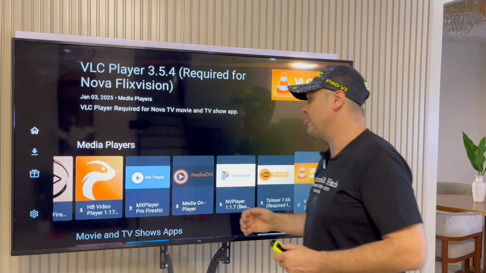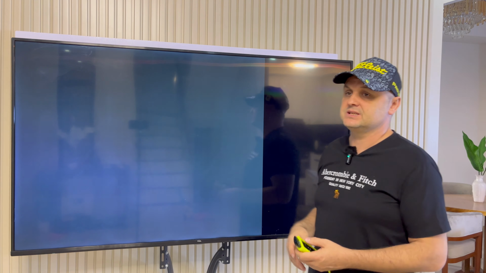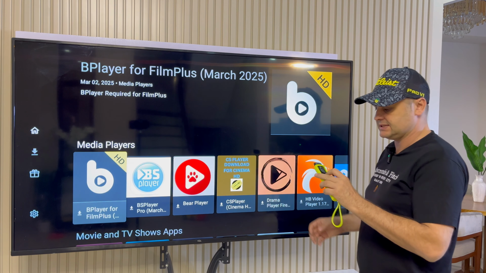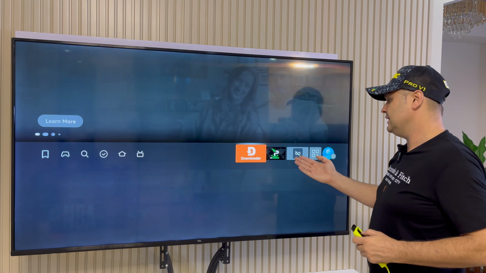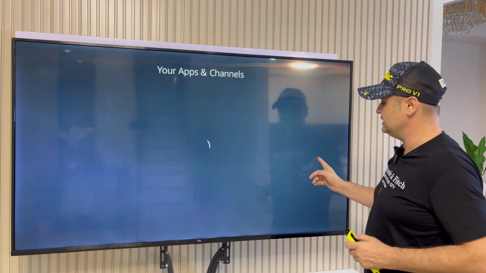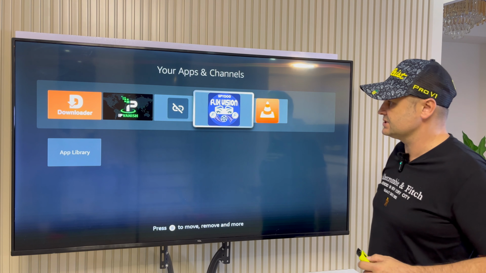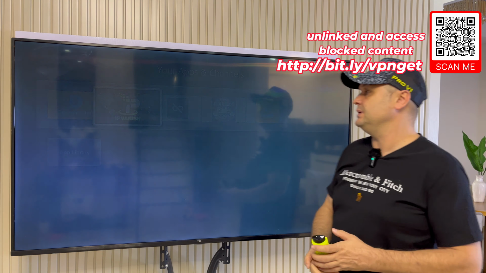Press the install app. That's going to come up with this. You're going to press the install, and that's installed. So remember, you can scroll up and down, left to right to get more applications at any time from my store. That's how easy it is. You can access the store back at any time as well, and you can see FlixVision is installed. And if I hit the 3 squares plus, you'll see that we have FlixVision and VLC Player installed. So you can go back to the store at any time, as long as your VPN is on.